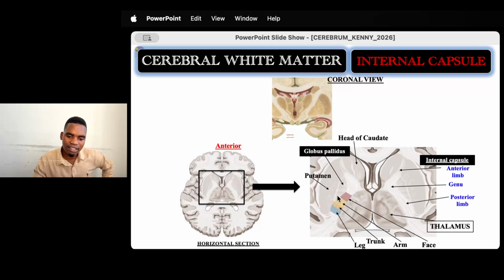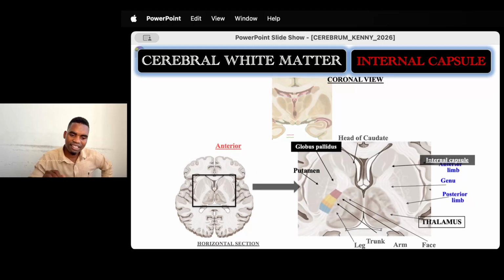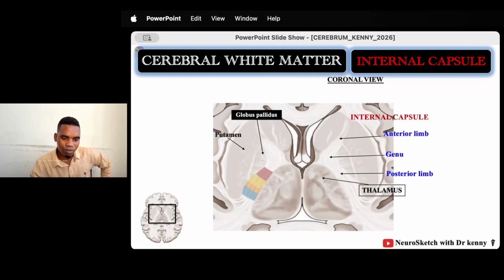Don't worry about this leg, trunk, arm, and facial arrangement here, because we're going to learn it when we do the anatomy of the sensory and the motor pathways of the brain. And this is the section that was taken; this is a magnification of this one, and that's the internal capsule. This is just to zoom it in. So this is the internal capsule, and it's sandwiched between the basal nuclei or the basal ganglia. We're going to discuss them also at some point.